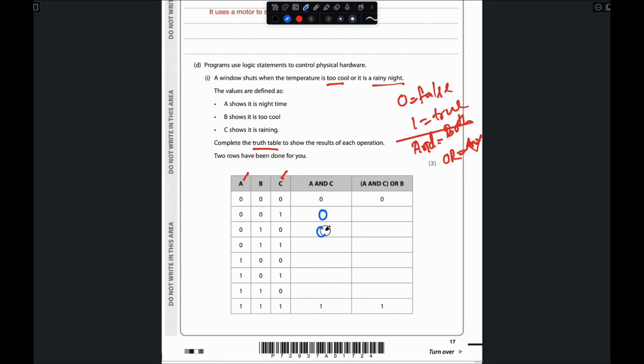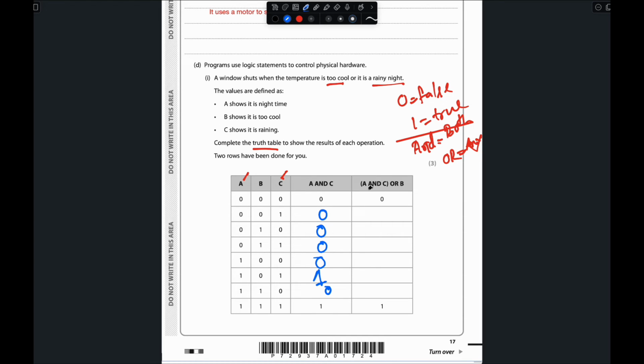False, false, which is false. False, true, false, again false, but true, true means true, so it will be 1. When it comes to 1, 0, again true, false, so both are not true, so this one will take 0. So this one will be the answer.